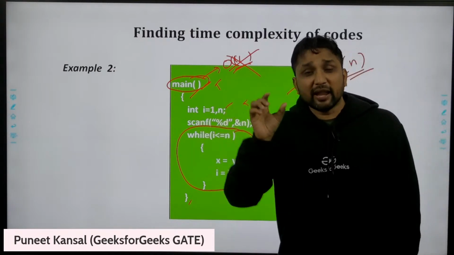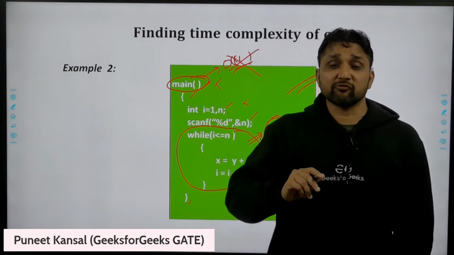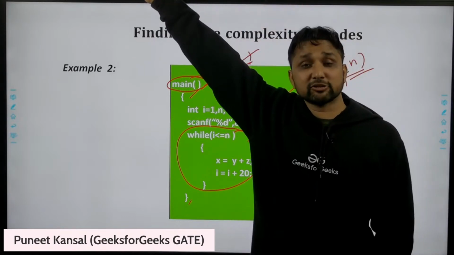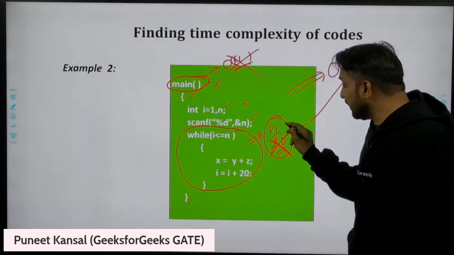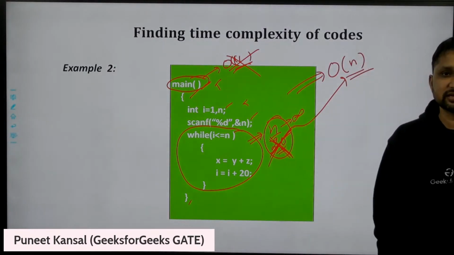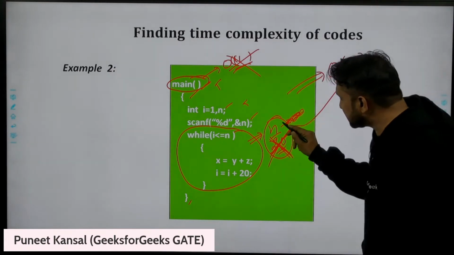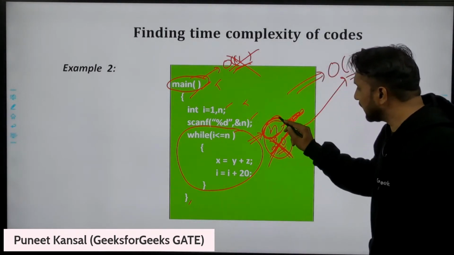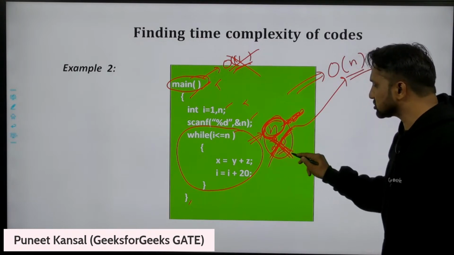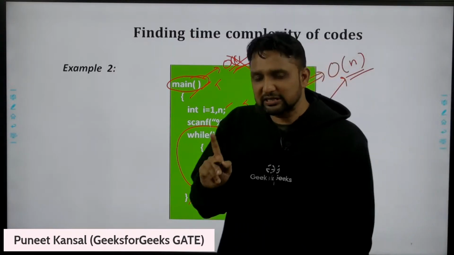So whenever we find the time complexity of any algorithm, we find it for large input. How large? N tends to infinity. If n is going to infinity, then this 20 is not going to make any difference. The constant factors are not going to make any difference. As this number grows up to infinity, we ignore these constant factors. This is one answer to this question.